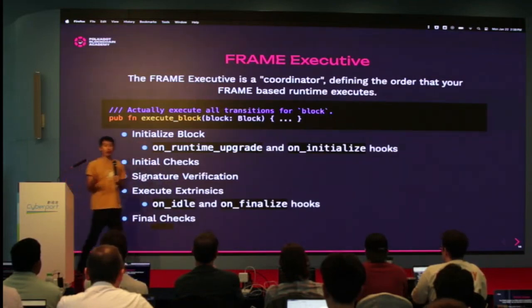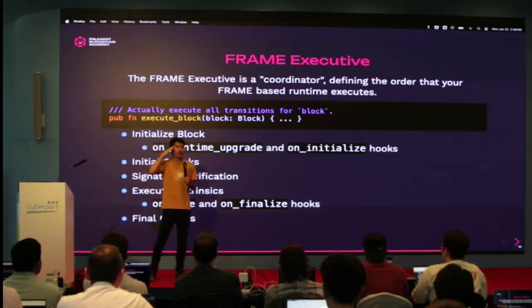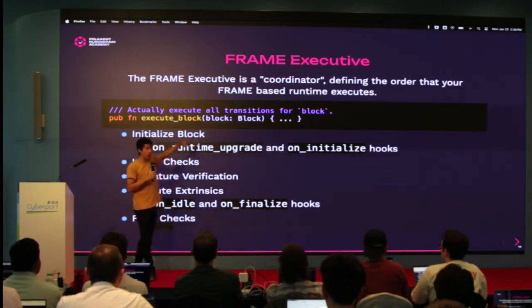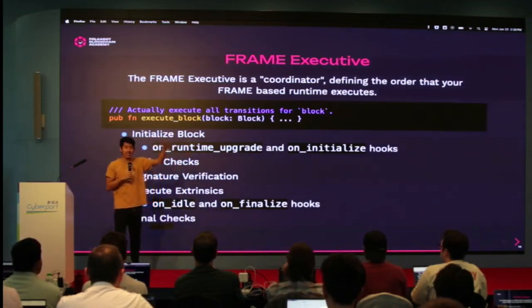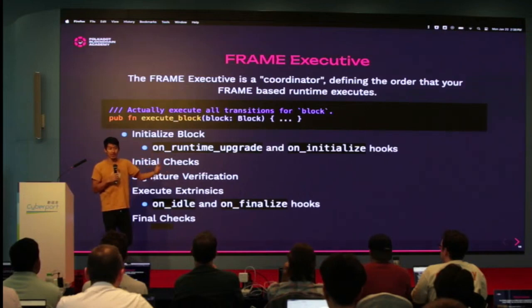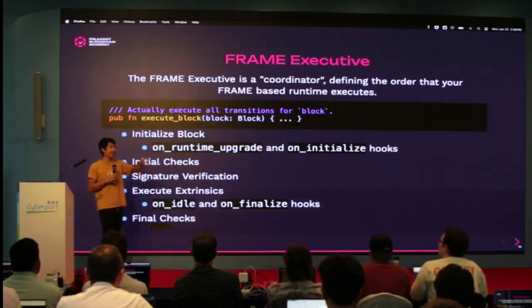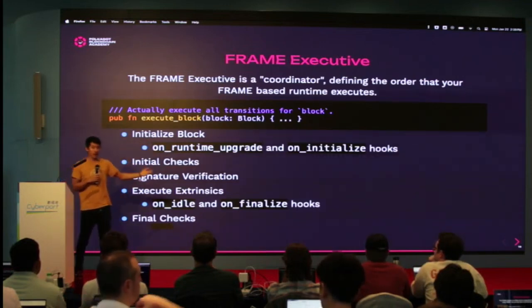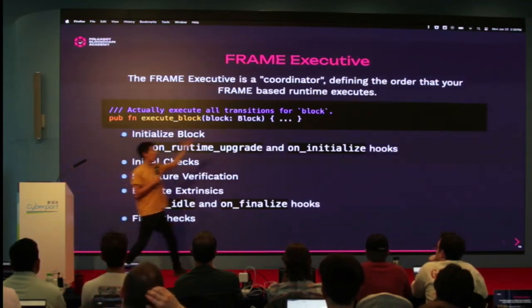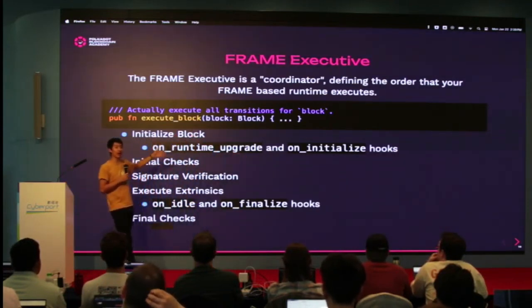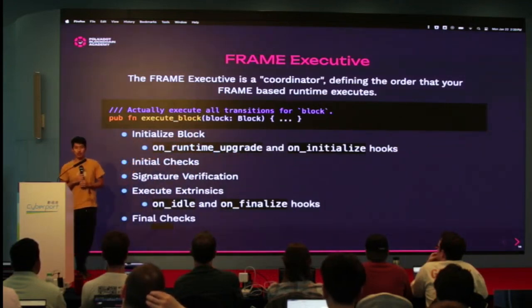And I'm sure many of you have questions in your head. I would love to just better understand when a transaction comes in, what are exactly the steps happening. Frame executive, you look at the code, it's actually quite simple to follow. You can literally see step by step when we're validating transaction signatures, when we're actually taking away fees, when we're actually running the block at the beginning, when we're actually running the transactions, all that stuff. All that stuff is just step by step happening in the executive. So it's defining that process for you. So that is another piece which comes with frame. And so when you build a pallet and you add an on initialize hook, it works because frame executive is allowing it to work, because it is in the background coordinating that execution.